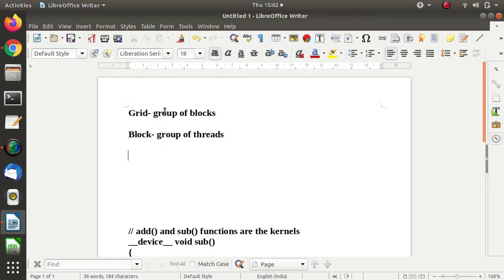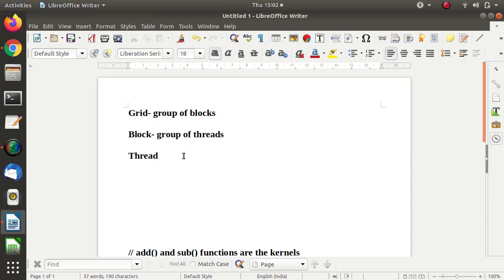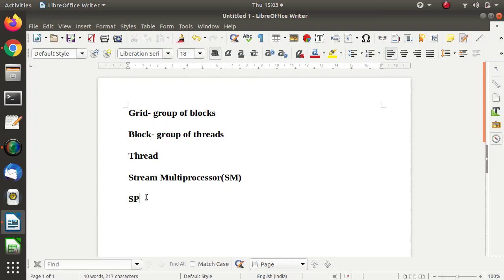Okay, and the last concept is the thread. Now see, in our GPU there are SMs, stream multiprocessors, and we also have stream processors. Write the full name: stream multiprocessor. In short we call it SM, and this is the stream processor.